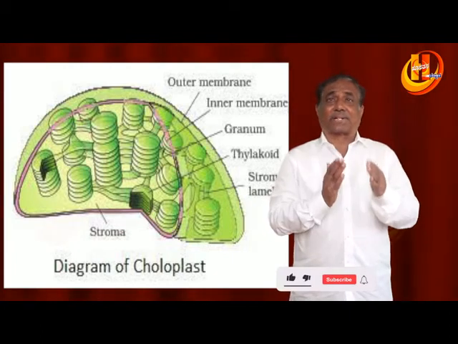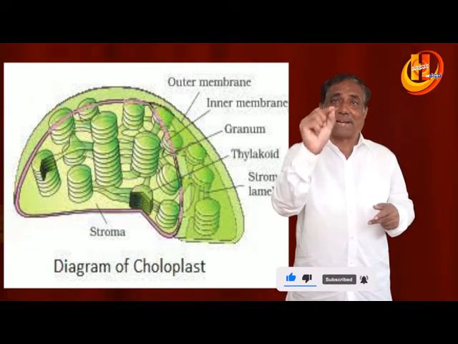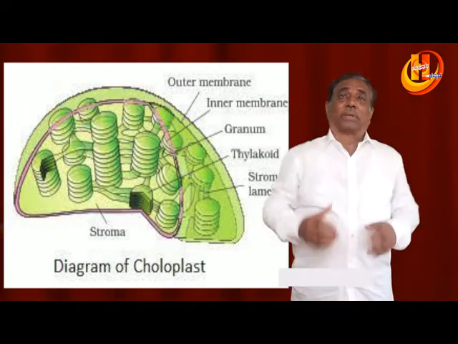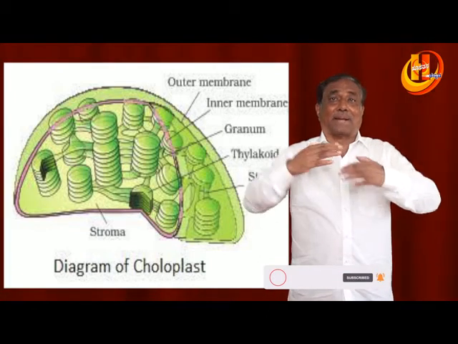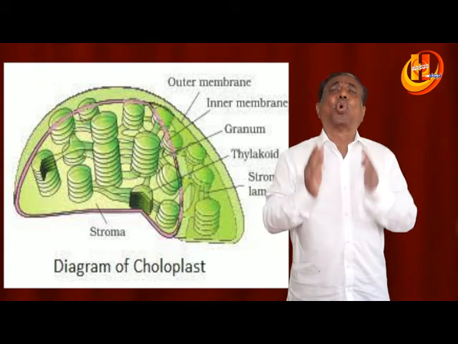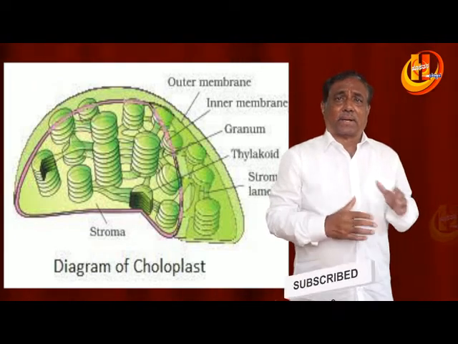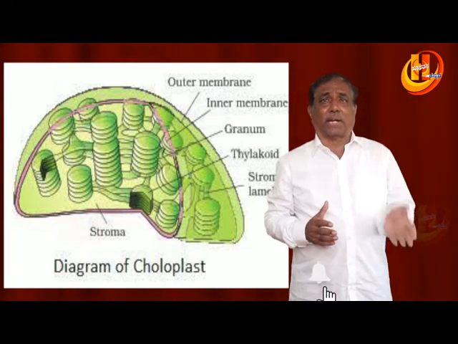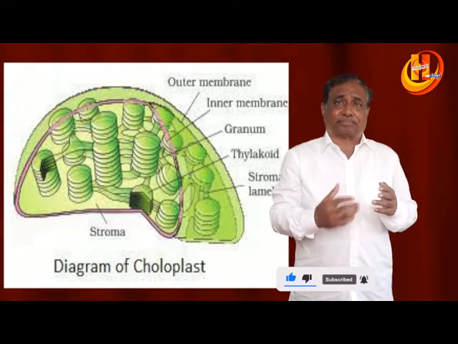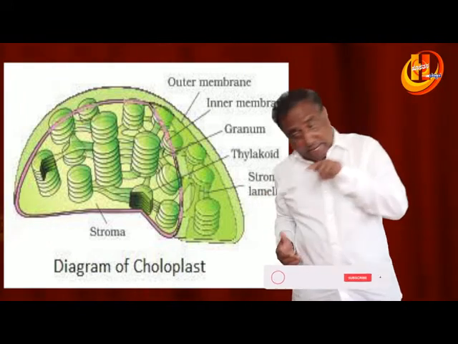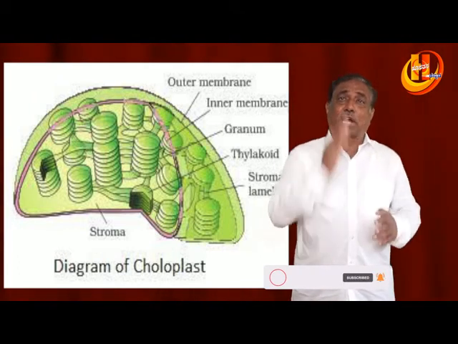We know very well that photosynthesis takes place in two steps: light reaction and dark reaction. Light reaction takes place in two steps, PS1 and PS2. PS1 takes place in the grana thylakoids and also the stroma lamellae, whereas PS2 takes place only in the grana thylakoids. This is also very important, resulting in the production of ATP and NADPH2, and these end products are utilized during the dark reaction, which takes place in the stroma of the chloroplast, resulting in the production of glucose.